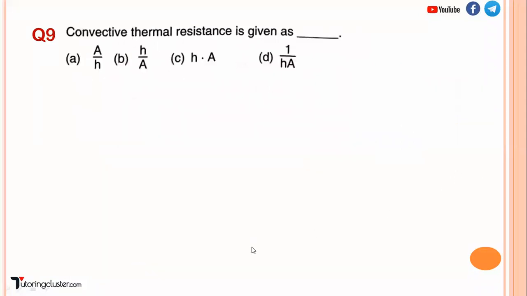Let us see question number 9. Now it is asking, a convective thermal resistance is given by. So in case of convection, what is the formula? HA delta T. So again, delta T upon 1 upon HA. Right? It will be 1 upon HA. Again, this is the rate of heat transfer. Delta T is a temperature gradient, which is the driving force for heat to flow, and 1 upon HA is basically denoting the resistance to heat.